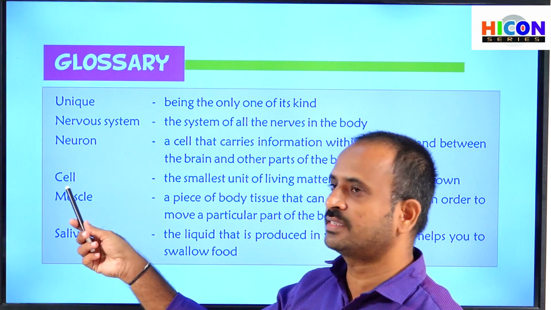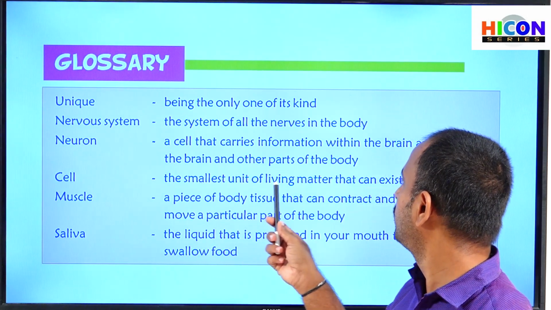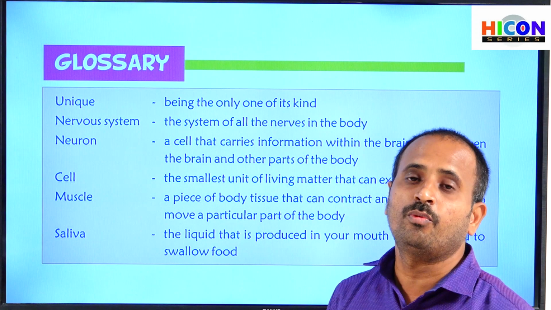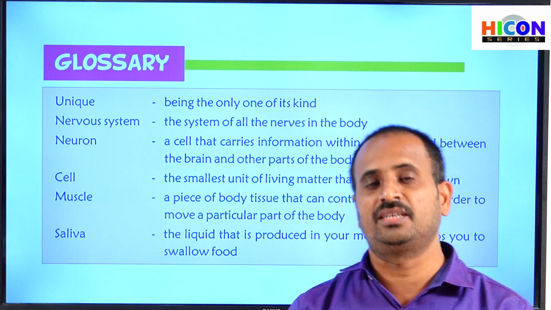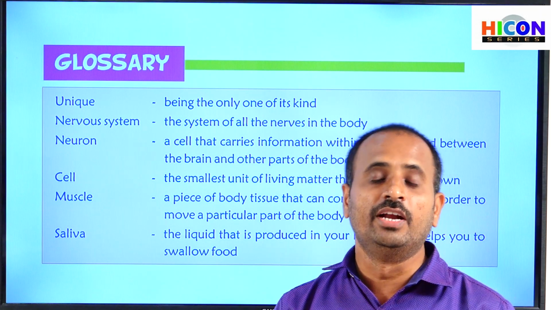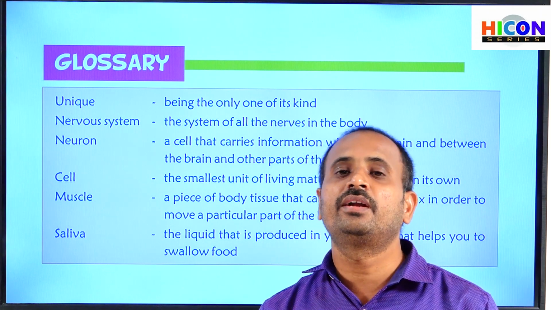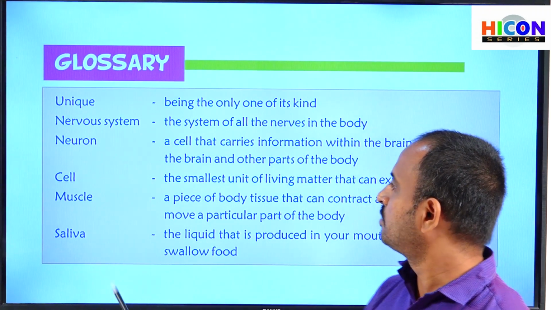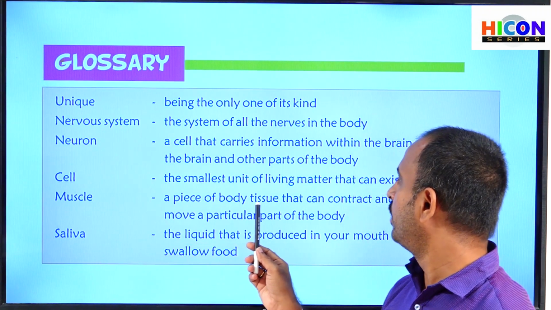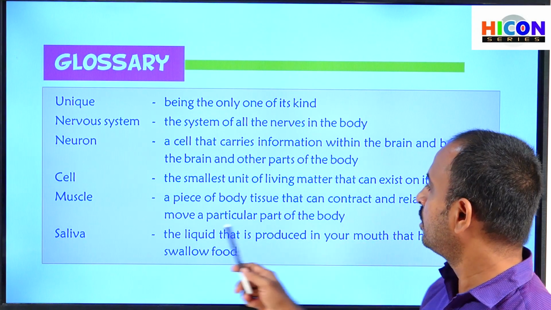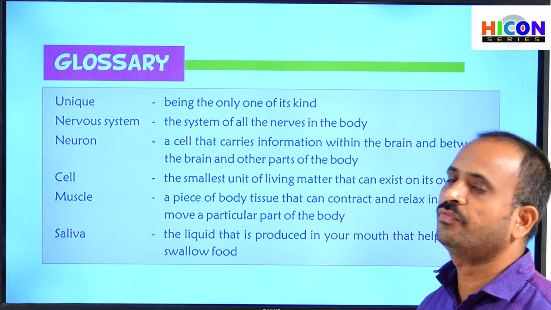Next, what is a cell? The smallest unit of living matter that can exist on its own. Our body is made up of different cells. That is, each part of our body is made up of different types of cells. Next, muscle. A piece of body tissue that can contract and relax in order to move a particular part of the body.